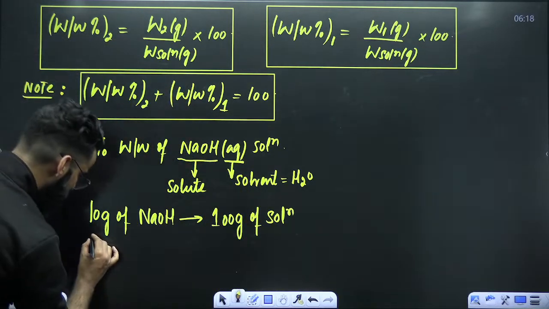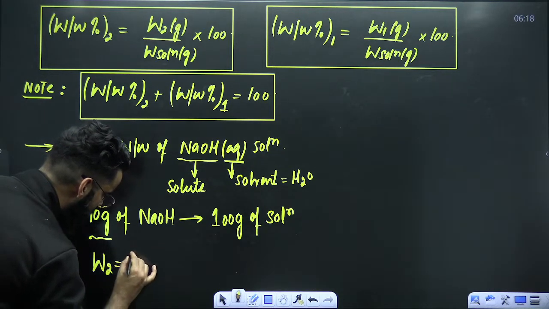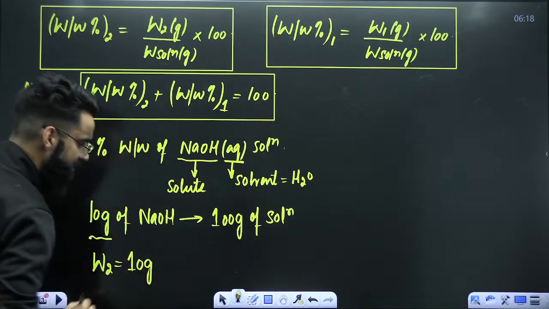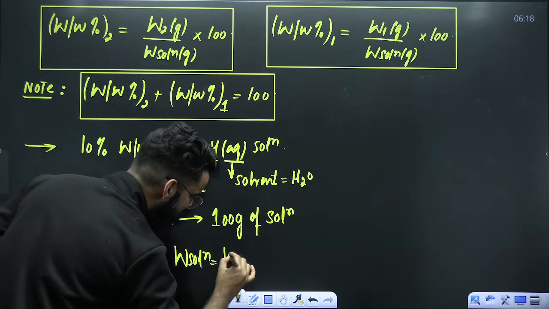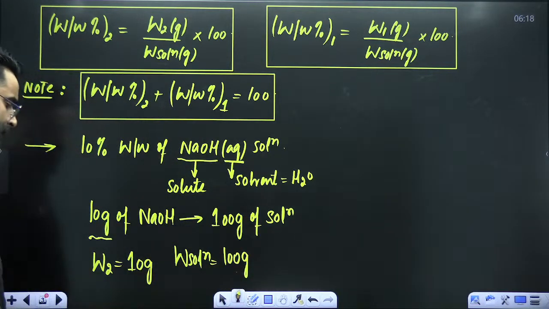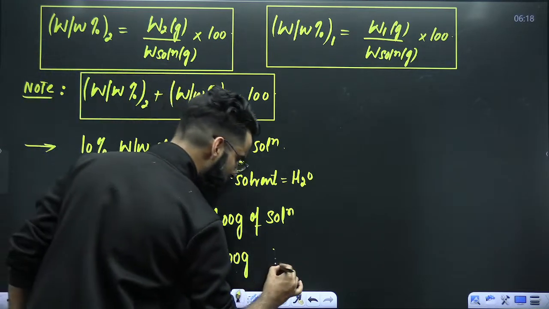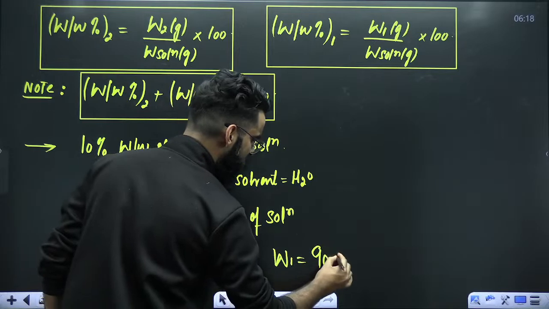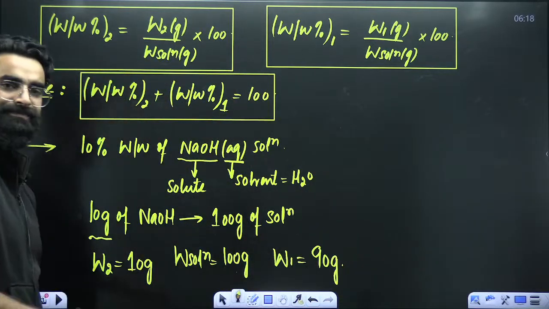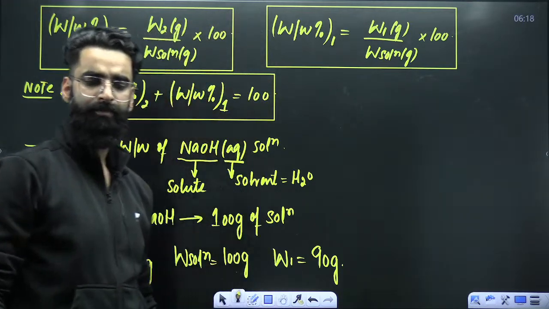My dear students, this 10 grams of solute, so you got to know the mass of solute, which I'm representing with W2. That is 10 grams. You got to know the mass of solution. Mass of solution is 100 grams. Now you tell me, if you know the mass of solution, if you know the mass of solute, can't we calculate the mass of solvent? It has to be 100 minus 10, which will come out to be 90 grams, right? Perfectly done.